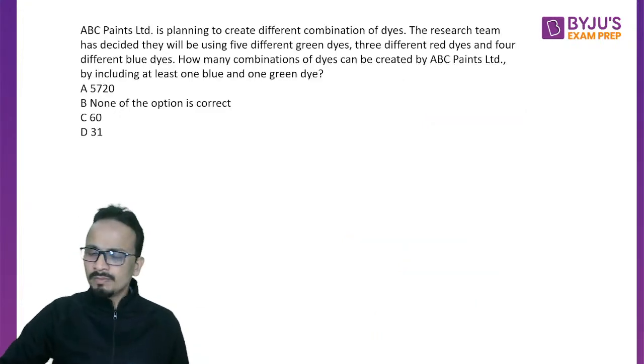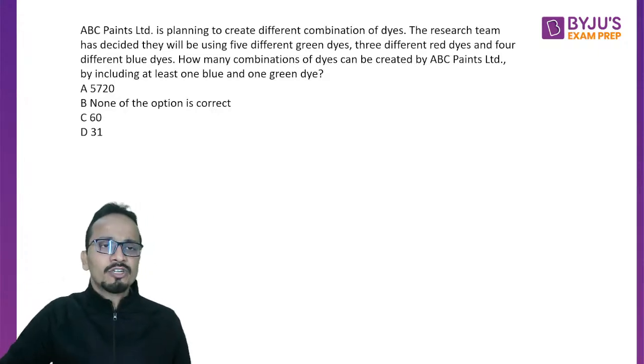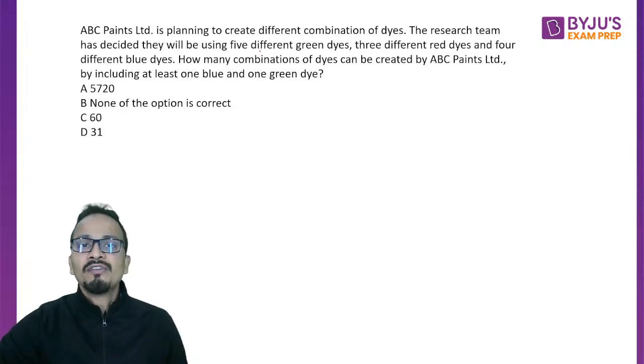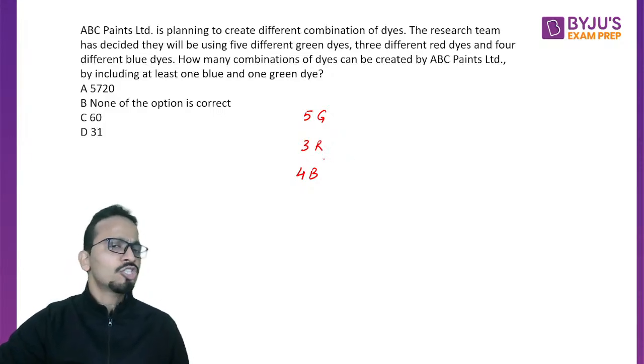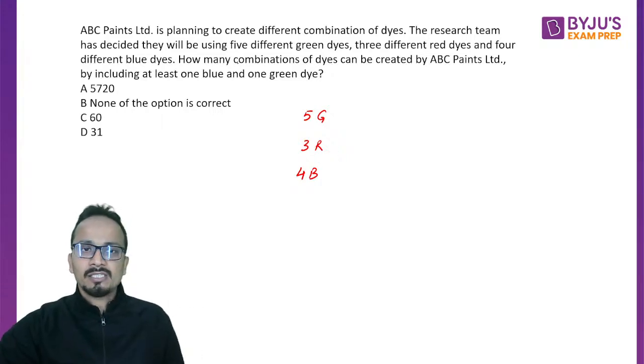So this is the next question. So read it carefully, quickly give me an answer for this. So question says ABC Paints Limited is planning to create different combinations of dyes. The research team has decided they will be using five different green dyes. So we have five different green dyes. All right. Three different red dyes, three red, and four different blue dyes. Meanwhile, I'm solving this question slowly. You all can solve it and give me a quick answer.